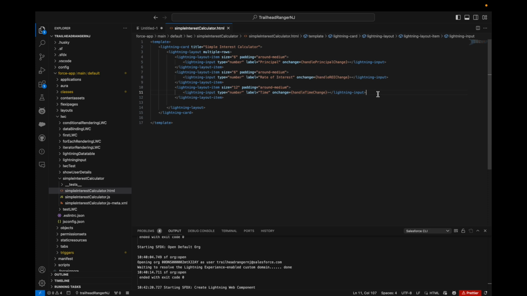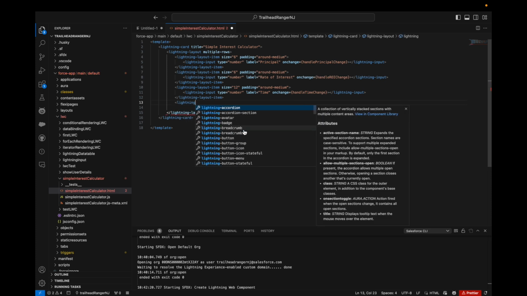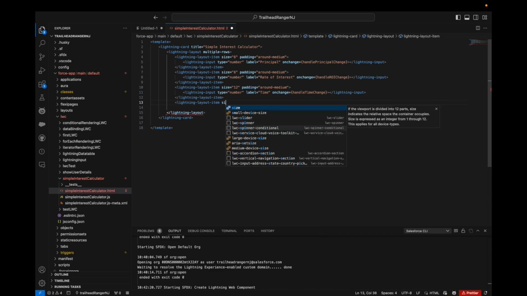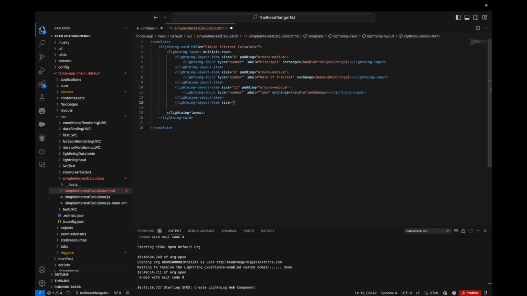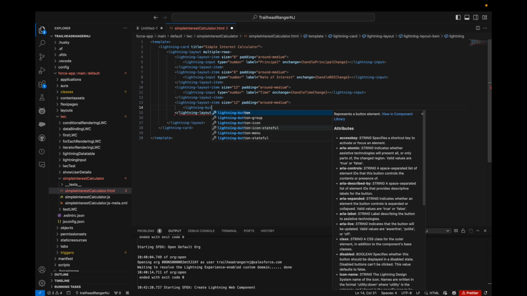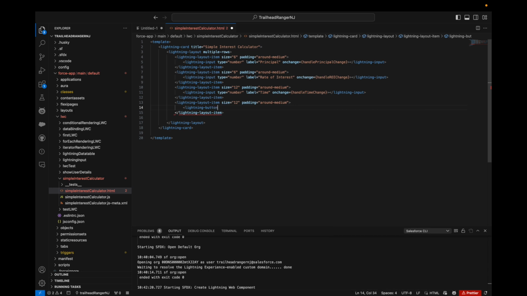Now we will have our button as well, so we'll define another lightning layout item with size of 12, and again padding around medium. Here we'll define a lightning button with the label calculate.